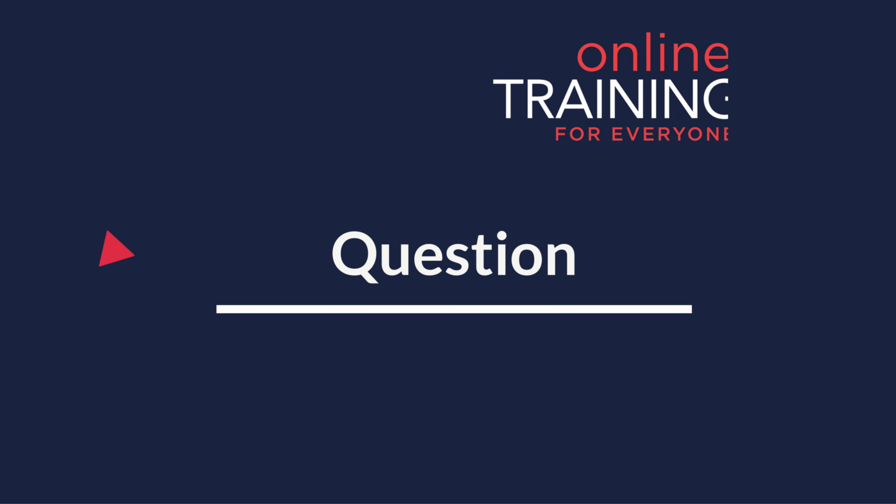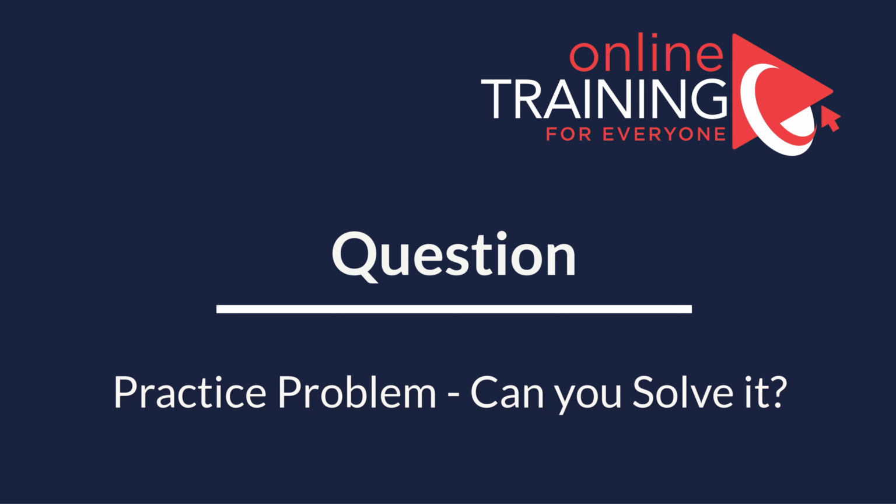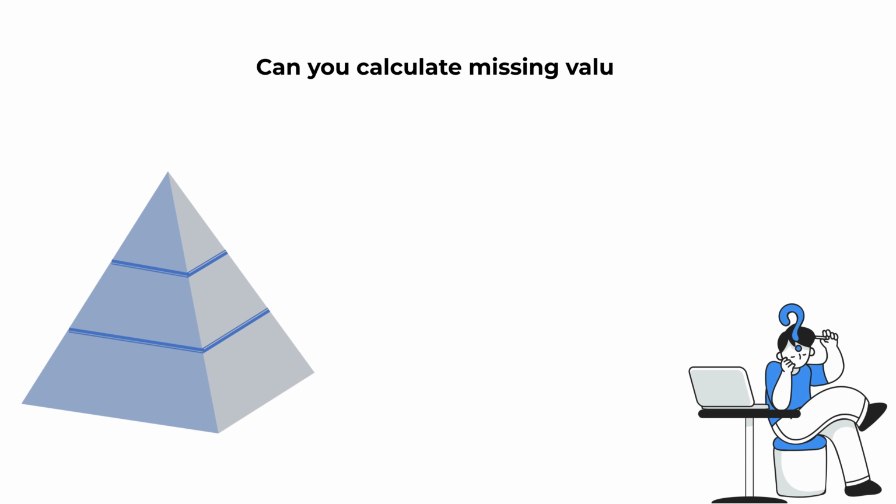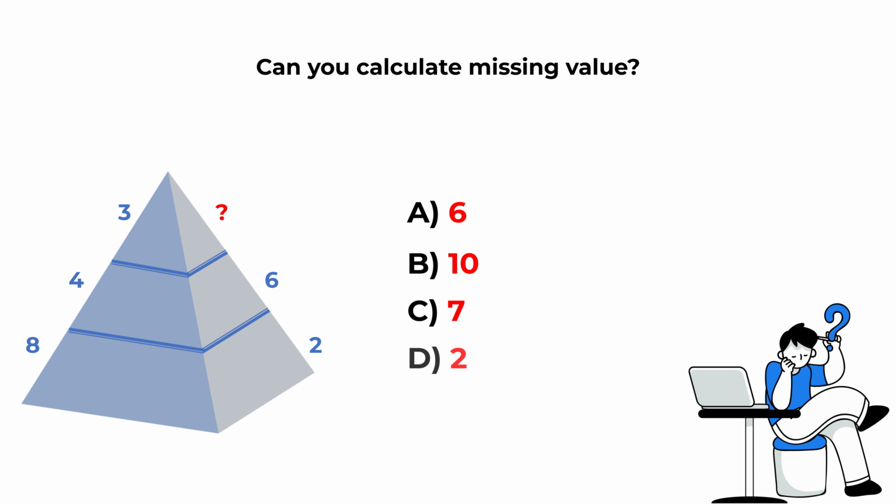And now, here's the question for you to practice. You're presented with a triangle, which is broken down into 3 equal horizontal parts. On the left side of the triangle, you see numbers 8, 4, and 3 if you go from the bottom to the top. And on the right side of the triangle, you see numbers 2, 6, and 1. One number is missing. You need to select the missing number from 4 different choices. Choice A, 6, choice B, 10, choice C, 7, and choice D, 2.